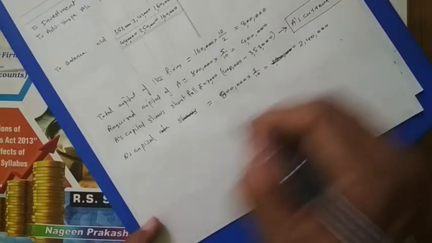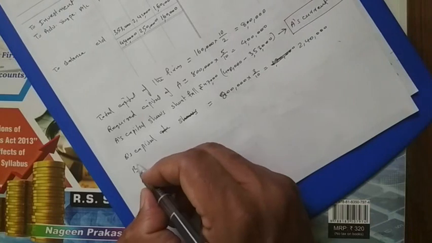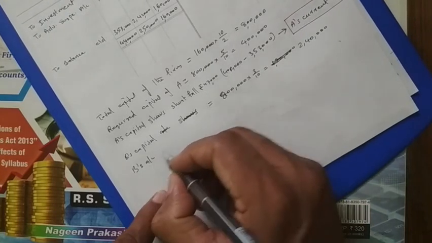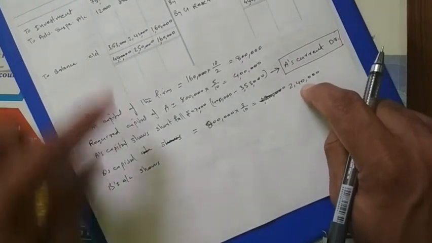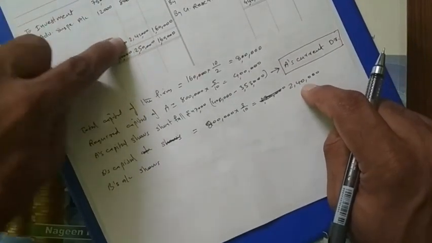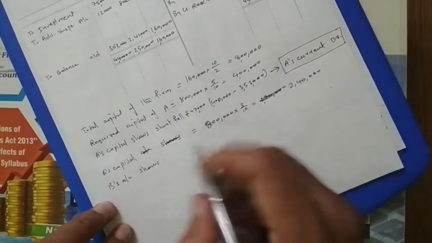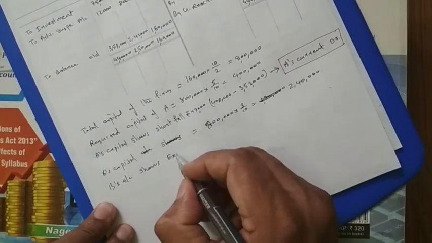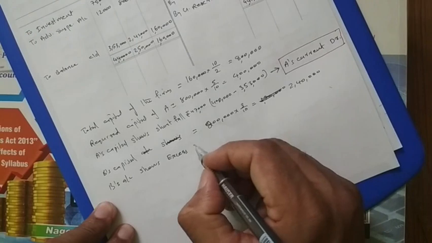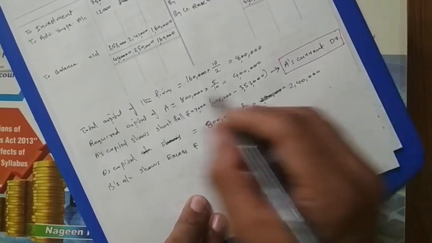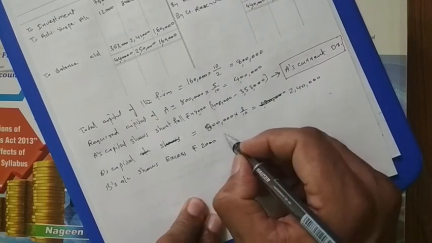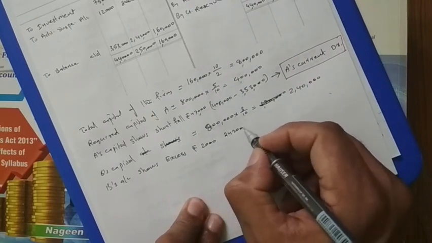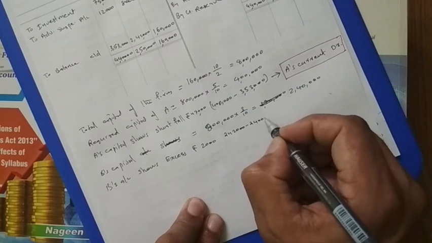2 lakh 40. Then B's capital account shows, see, 2 lakh 40 required, here 2 lakh 42. Excess is there, okay? It shows an excess. How much? That will be 2000, that is 2 lakh 42 minus 2 lakh 40.